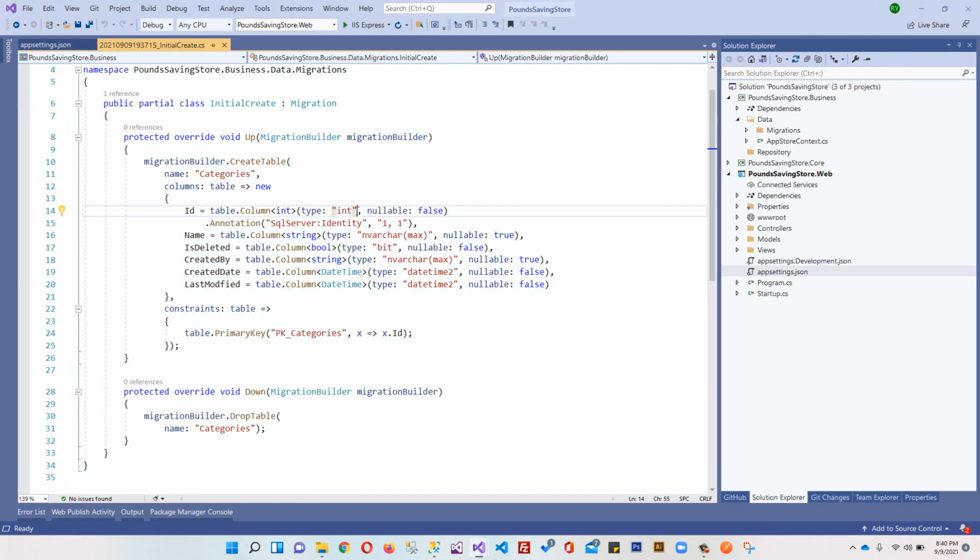In the next video we will discuss the concept of base entities: where we need base entities, and how we will create a base entity, which will be very helpful in our project. So I'll see you in the next video.